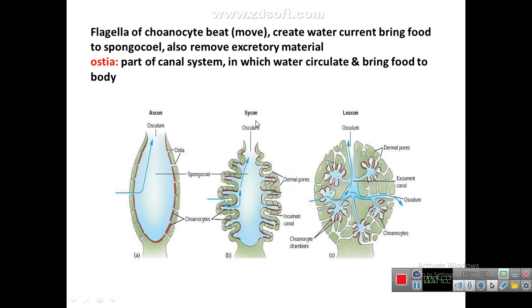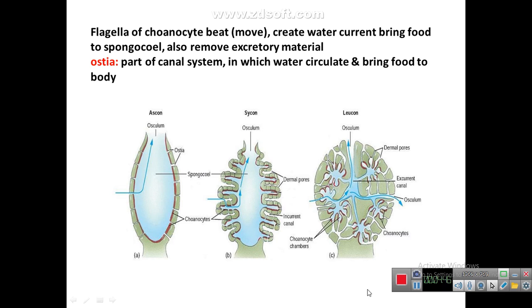The next type of canal system is the Sycon canal system, and this morphology is a little more complex. The water will move by means of these ostia, come into the spongocoel and move out of the body by means of the osculum. So the three types of canal system, Ascon, Sycon and Leucon, differ from one another in complexity.